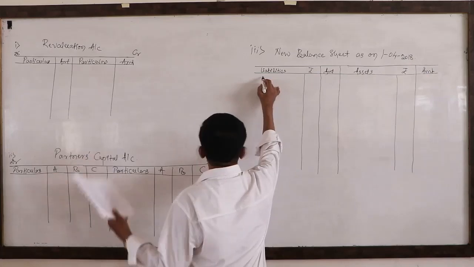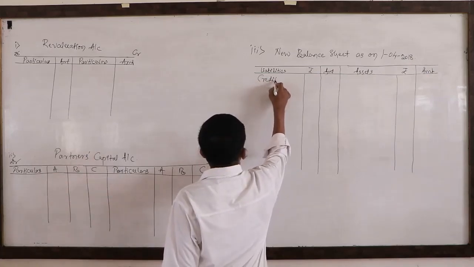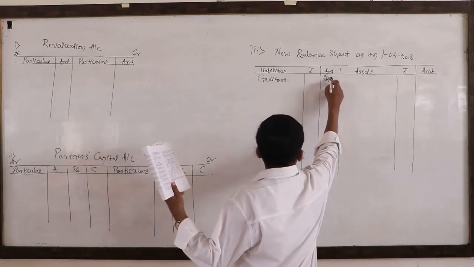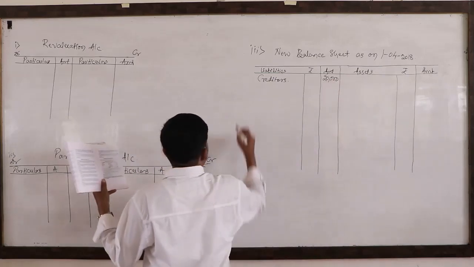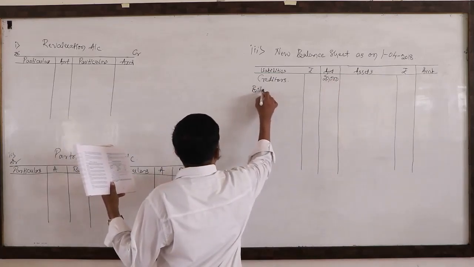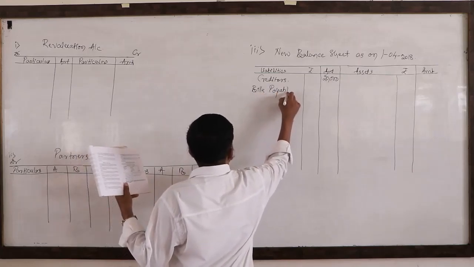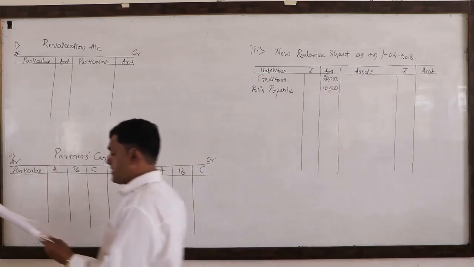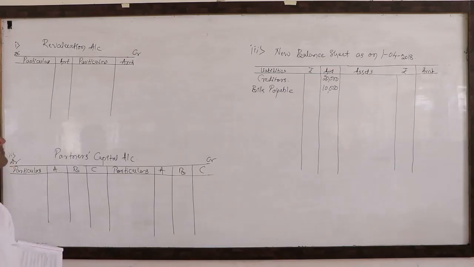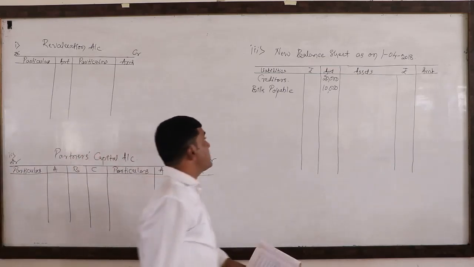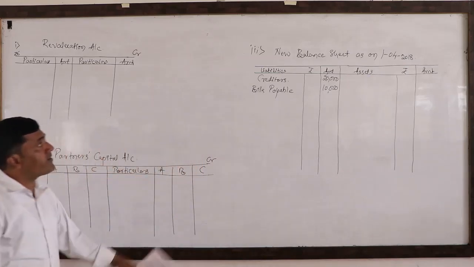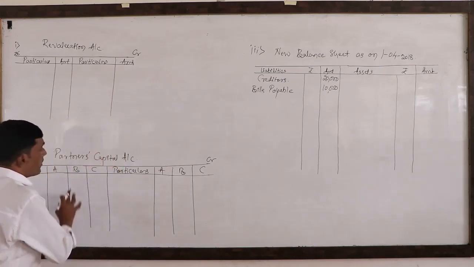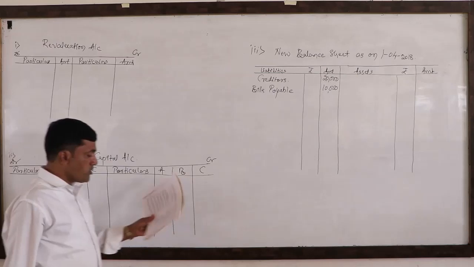So the first one, that is creditors, no adjustments for these creditors. So that is the reason I have written the amount on the outer column. Now bills payable, it is also saying that is 10,000. At the initial stage only I have discussed the liabilities contain two types. One is inside liability and another one is outside liability. These two are the outside liabilities. That is the reason I have written on the liability side of the balance sheet. If they are inside liability, we need to write it in the partner's capital account. I will show you how to write.